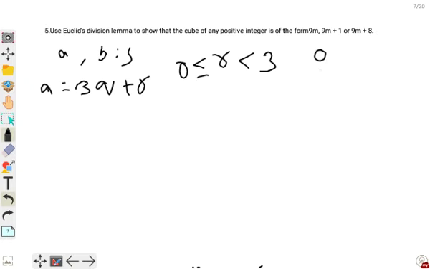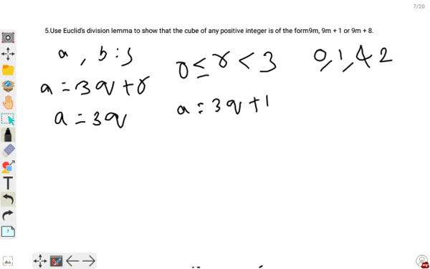So r can take the value 0, 1 and 2. When r is equal to 0, a is equal to 3q. When r is equal to 1, a is equal to 3q plus 1. When r is equal to 2, a is equal to 3q plus 2. So now what I have to do is cube it like this.